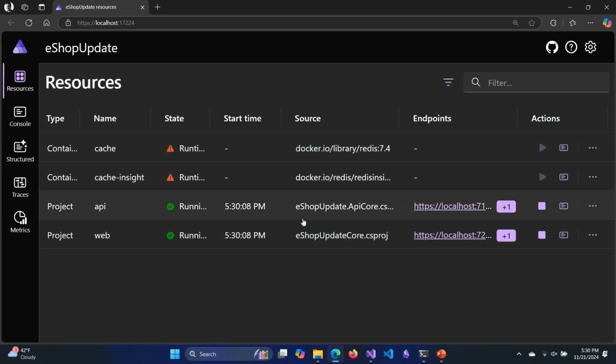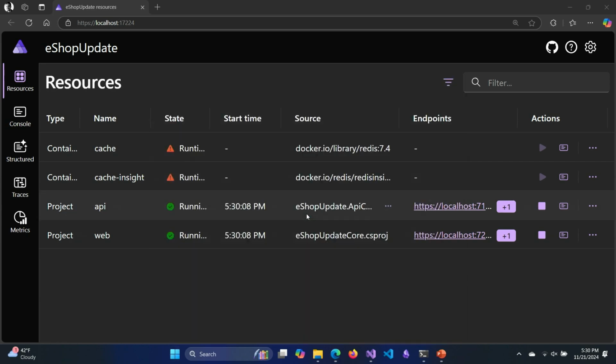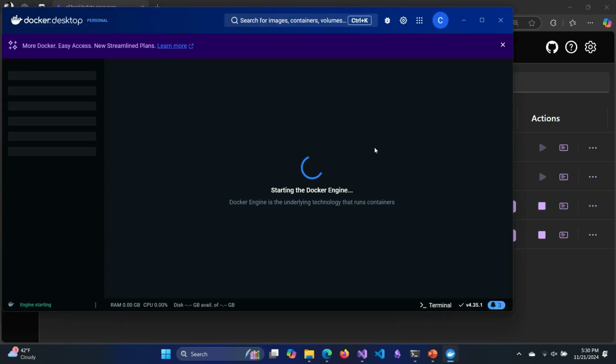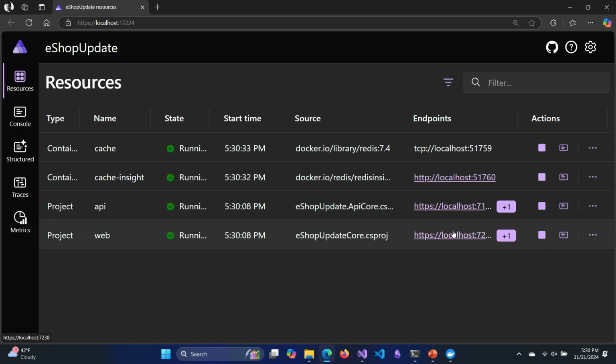I've added Redis to this, and it's going to start things up. And I don't have my Docker runtime running. So let me go start Docker desktop. And you'll see that the dashboard is going to recognize that Docker's running and start presenting and showing that content for those Docker containers it wants to run. There it goes, starting it up. And if I go to the website, it starts.